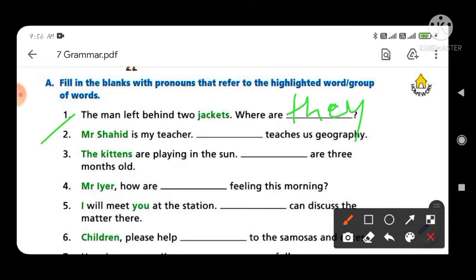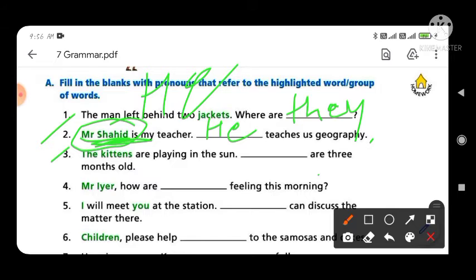And second is Mr. Shahid is my teacher dash teaches us geography. So here is the word Mr. Shahid, and we can use a pronoun in place of Shahid, like he. So in the blank you have to write he, and the sentence will be Mr. Shahid is my teacher, he teaches us geography, and the sentence will be correct.